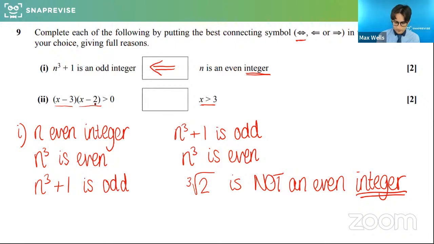So two numbers, sorry, that's positive, so that will be bigger than 0. Okay, but if we try it the other way round and we assume this is true, it doesn't tell us x is always greater than 3. So again, it's only an implication in that direction.